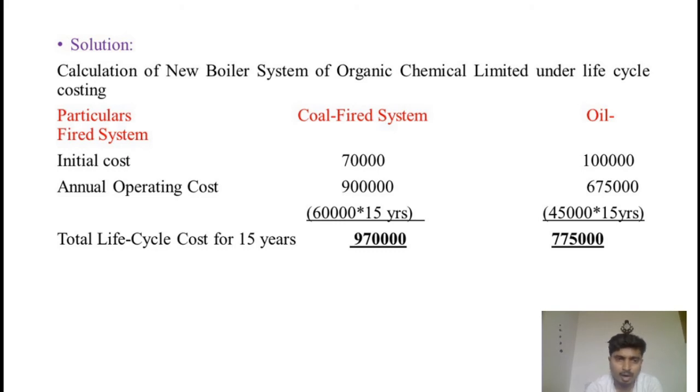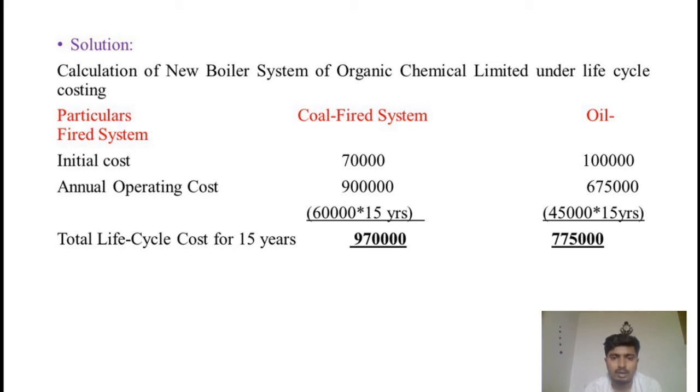Then if you move to the oil-fired system, the initial cost was 1 lakh rupees plus the annual operating cost, that is 45,000 rupees every year, so for the 15 years it is 6,75,000 rupees. And as a whole, by combining the initial cost as well as the annual operating cost for 15 years, the total life cycle cost for 15 years for the coal-fired system is 9,70,000 rupees, and for the oil-fired system it is 7,75,000 rupees. So this shows the possibilities in front of Organic Chemicals Limited.